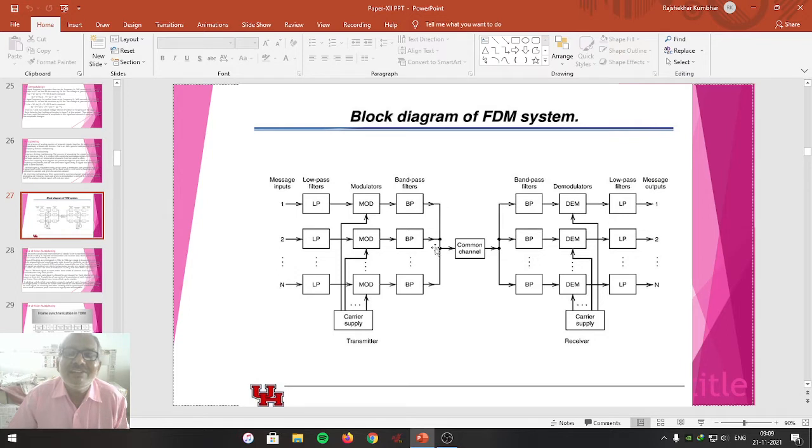Thus many signals are transmitted through the same channel within the same bandwidth. Here the frequency is divided within the given bandwidth. So that is why it is called FDM, that is frequency division multiplexing.